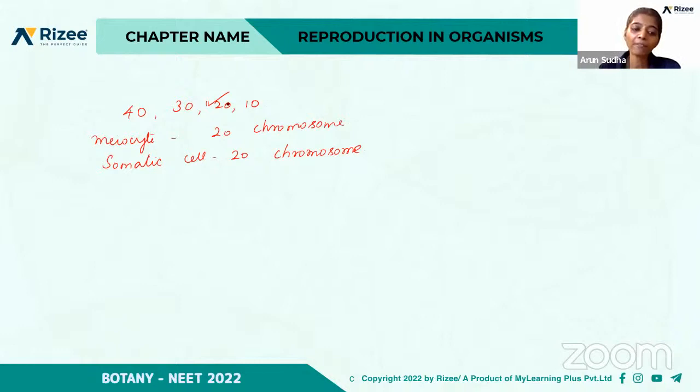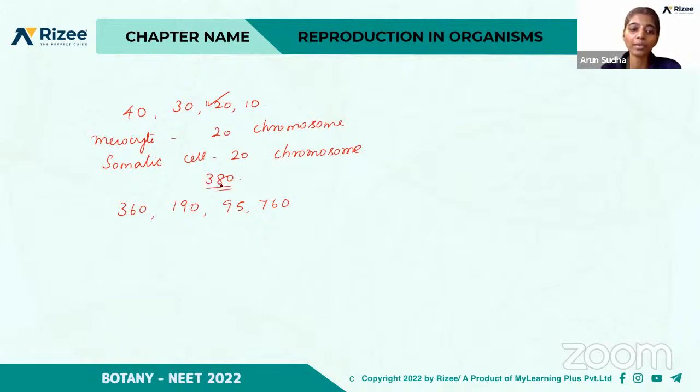If a butterfly has a chromosome number of 380 in its meiocyte, or the 2n, what will be the chromosome number in its gametes? Whether it is 360, 190, 95 or 760. So which is the right option?